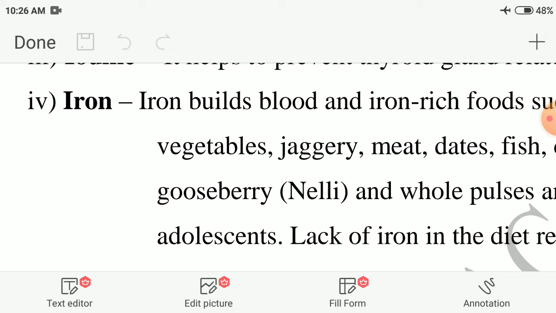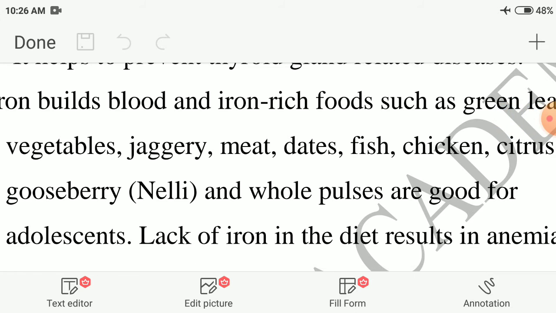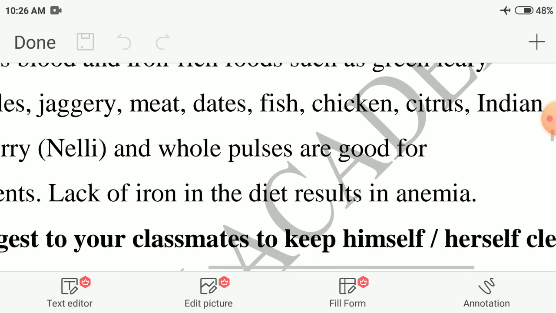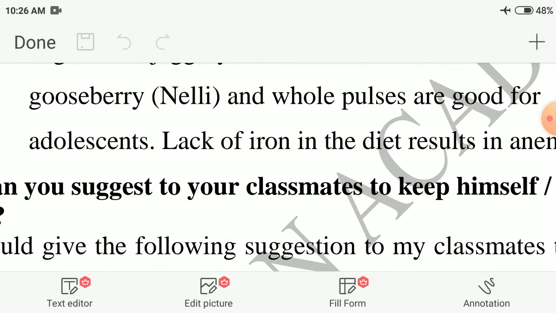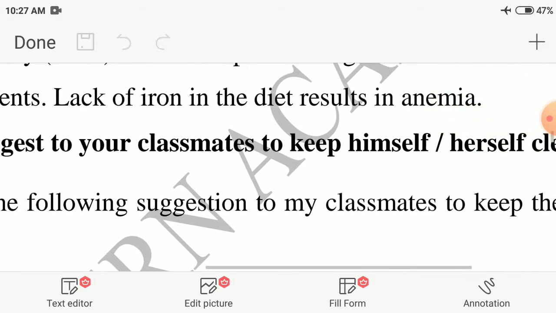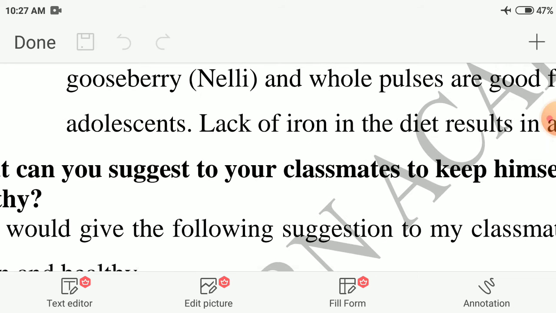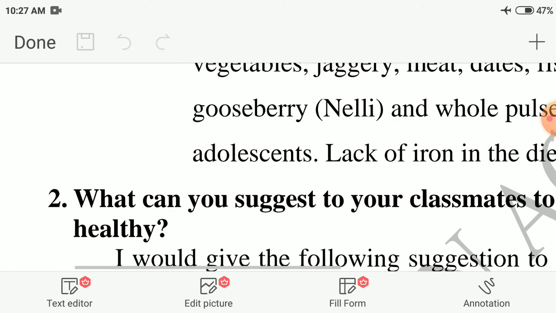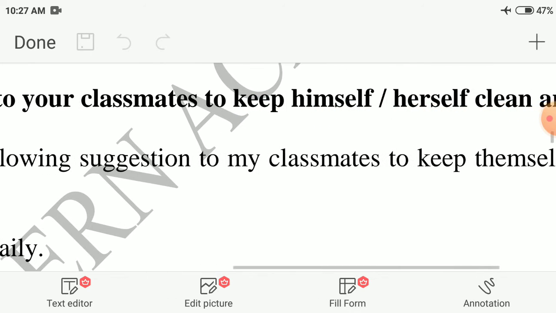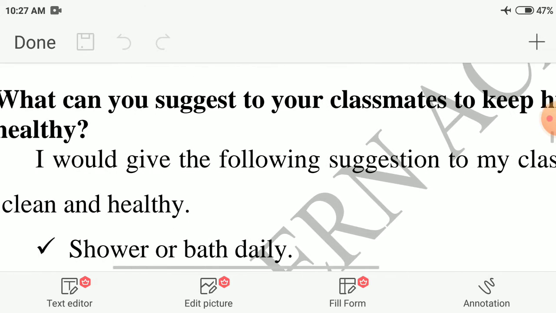Next, iron. Iron builds blood, and iron-rich foods are green leafy vegetables, jaggery, meat, dates, fish, chicken, citrus and Indian gooseberry. And whole pulses are good for adolescents. Lack of iron in the diet results in anemia. If the intake of iron in food is very less, it causes anemia.